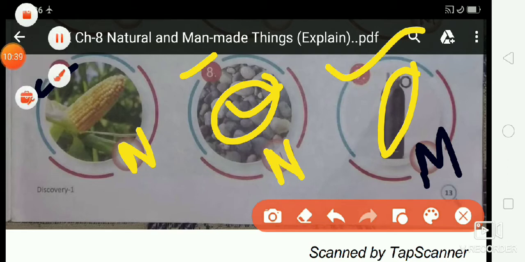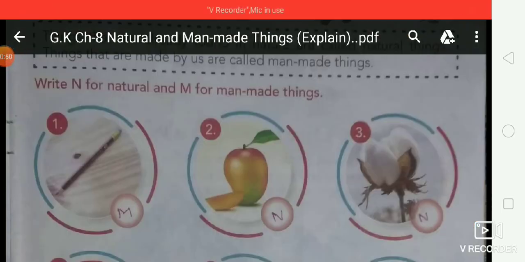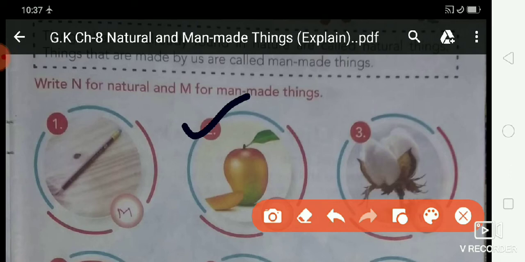So once again, let us summarize all the pictures one by one with spelling. So first one, what is this first picture? Pencil. Do you know, students, the spelling of pencil? Pencil. Okay, now second one, mango. So what is the spelling of mango? Mango. Once again, spelling of mango. Is that clear?